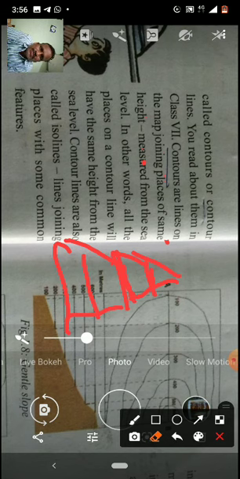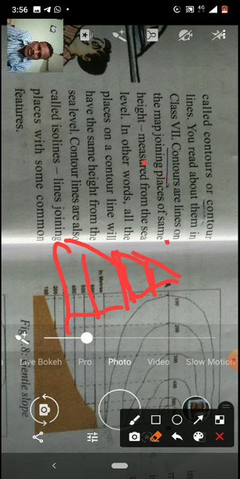In other words, all the places on a contour line will have the same height from the sea level. On contour lines, however many dots are located, those are on the same height. Those lines are called contour lines.